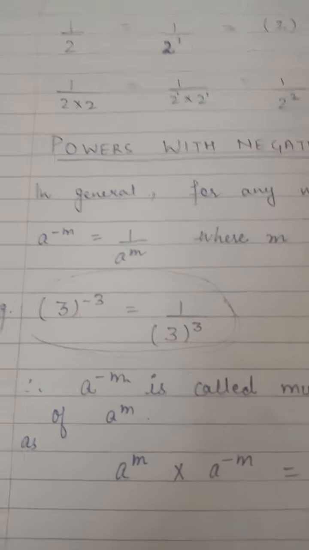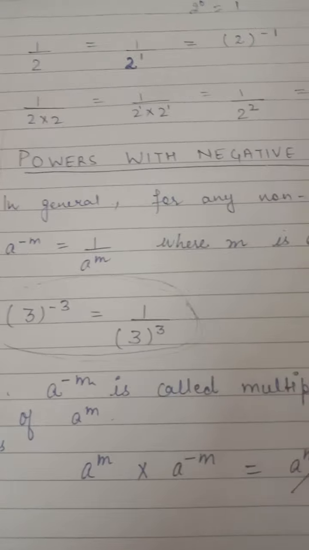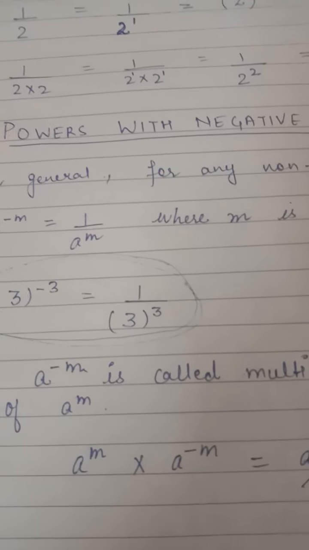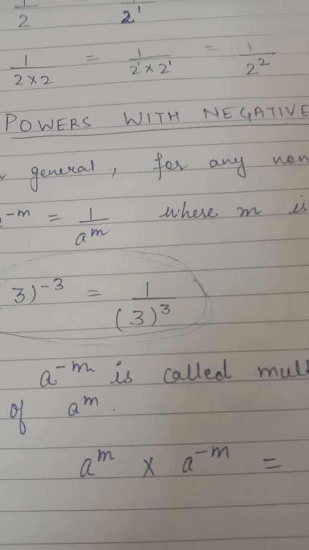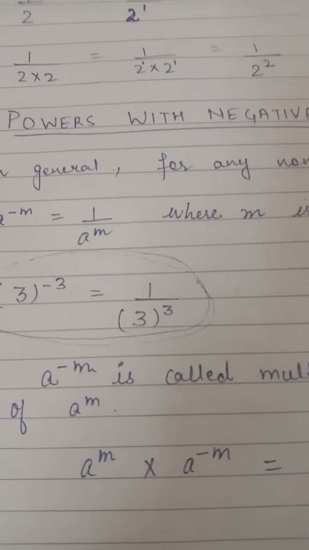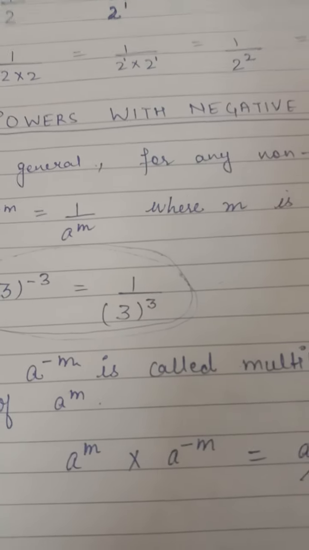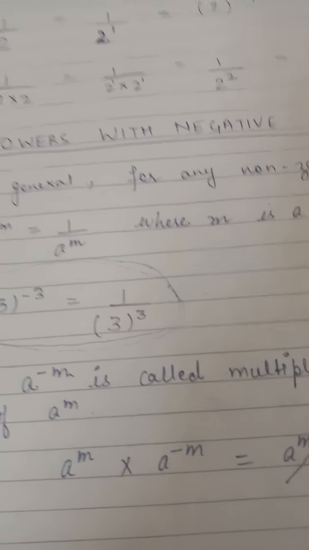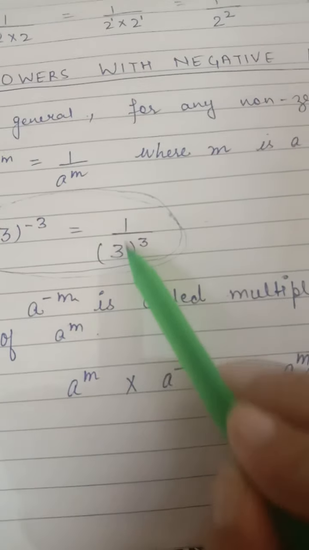Now the question arises in your mind is why we are converting these negative exponents into the positive exponents. So the answer behind this question is that कि we solve positive exponents only. ठीक है, to solve the negative exponents it becomes very difficult. That's why we convert this first into the positive exponent and then we will try to solve them. So from here see, अगर आपने 3 raised to the power minus 3 को 1 upon 3 raised to the power 3 लिखा, तो what else you can say?